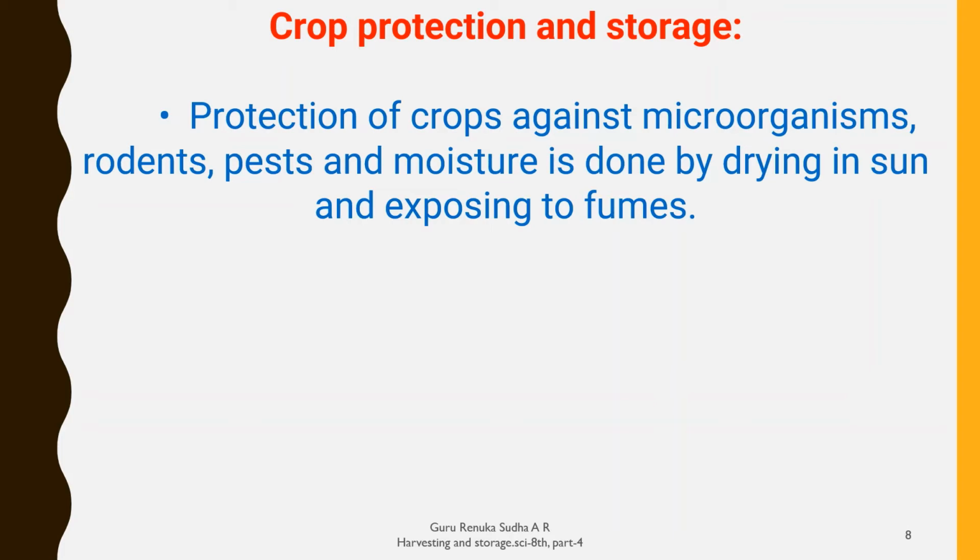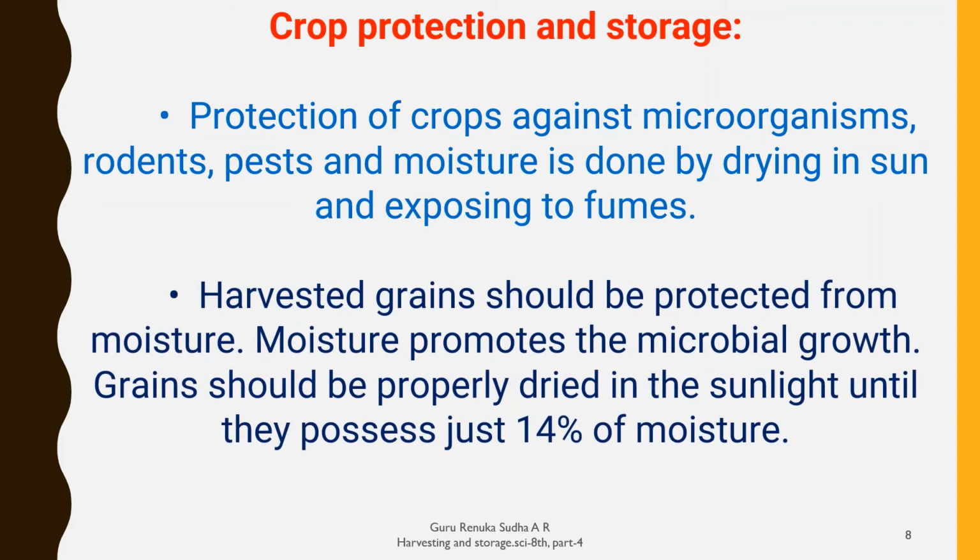We protect them by drying in sunshine and exposing to fumes. You can also protect the grains in other ways. Harvested grains should be protected from moisture because moisture promotes microbial growth.